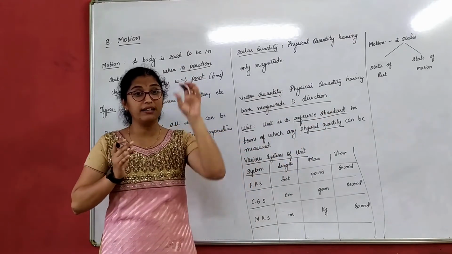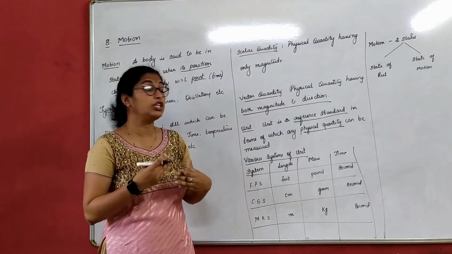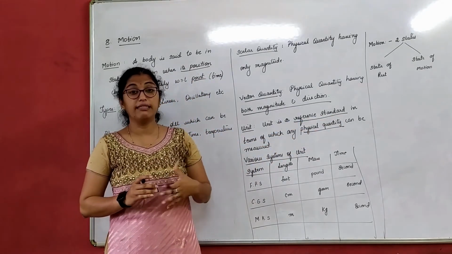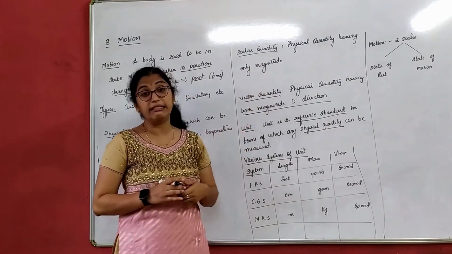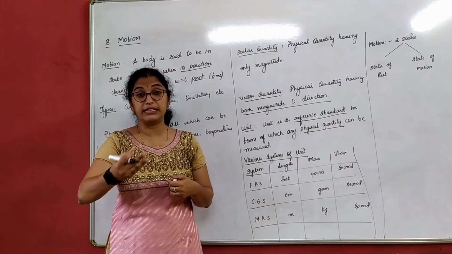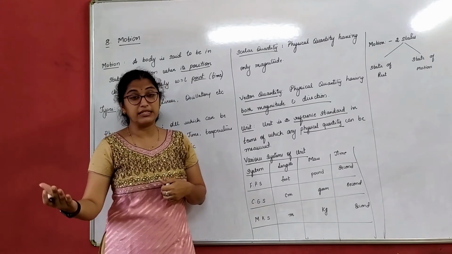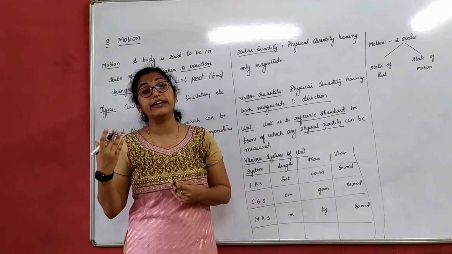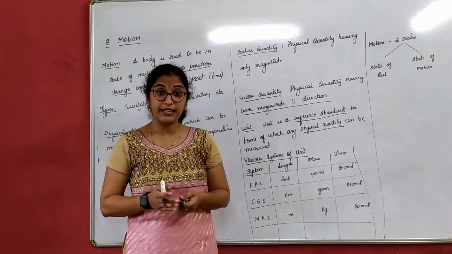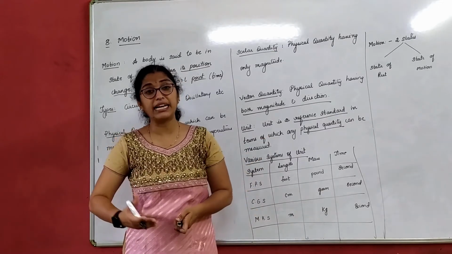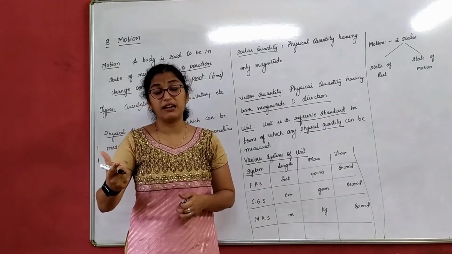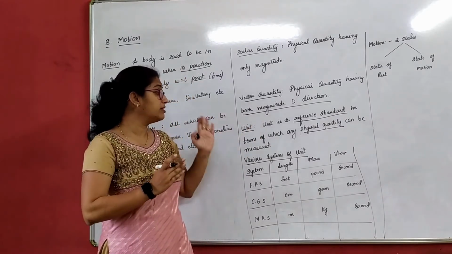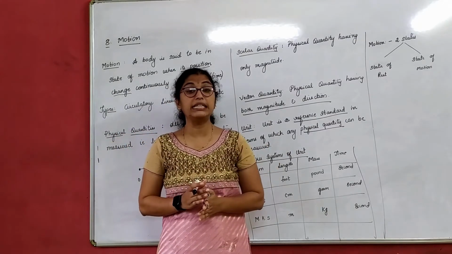It's a particular standard for a particular physical quantity, in terms of which any physical quantity can be measured. That means length. If I talk about length, I can measure length in terms of meter, centimeter, millimeter, etc. If I talk about temperature, I can measure in degree Celsius, degree Fahrenheit, and Kelvin, right? All are correct. If I talk about time, I can measure that in seconds, hours, minutes also. Everything is correct here. So it is a reference standard in terms of which any physical quantity can be measured.